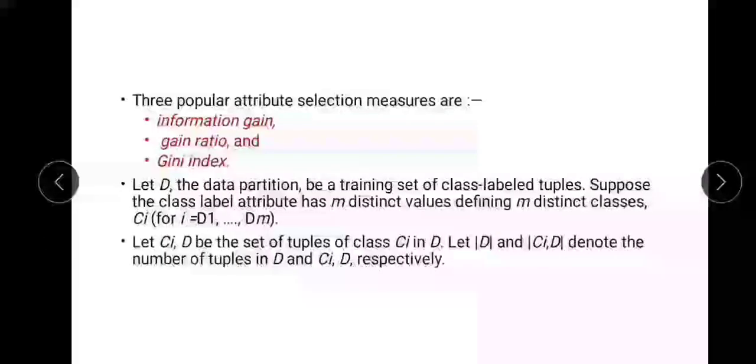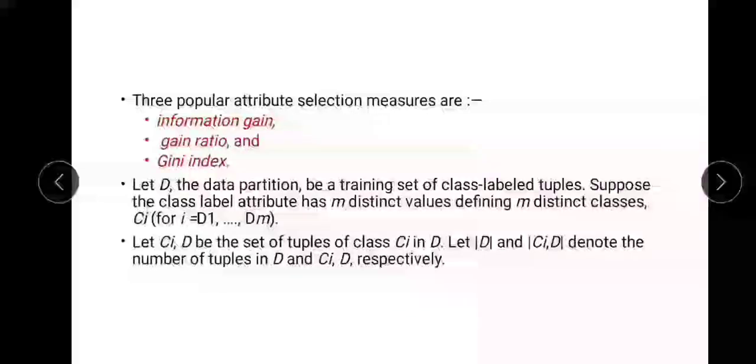There are mainly three popular attribute selection measures: information gain, gain ratio and Gini index. Suppose we consider D as the data partition with the training set of class-labeled tuples, and suppose the class label attribute has m distinct values, defining m distinct classes.